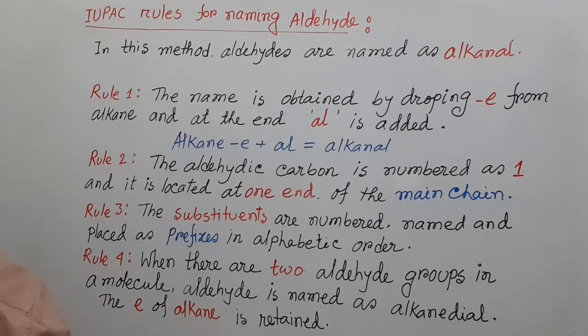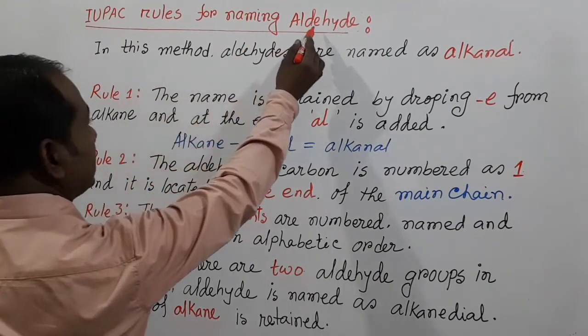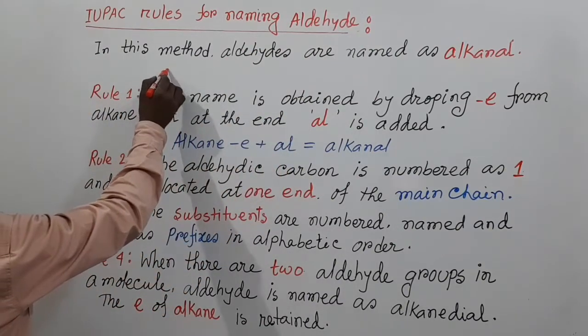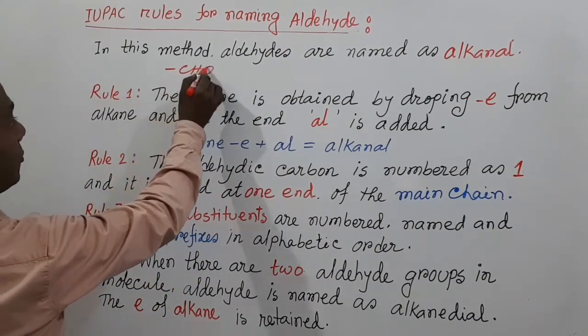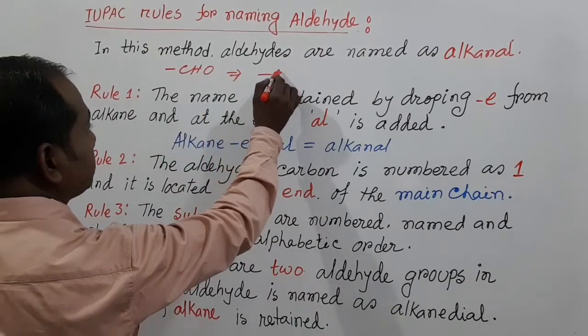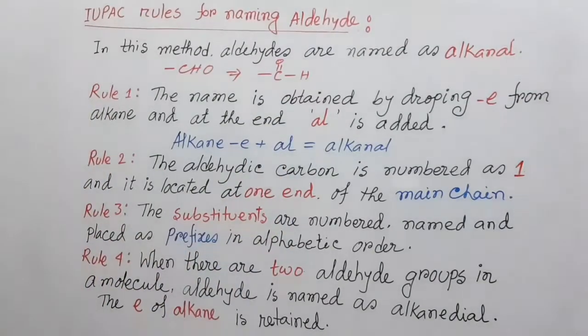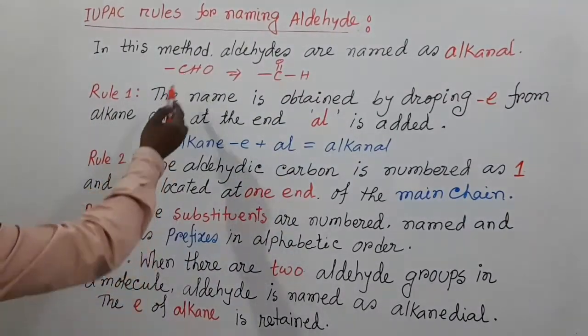My dear students, in this method aldehydes are named as alkanal. The functional group of aldehyde is CHO, and the structural formula of aldehyde is RCHO. This is aldehyde.